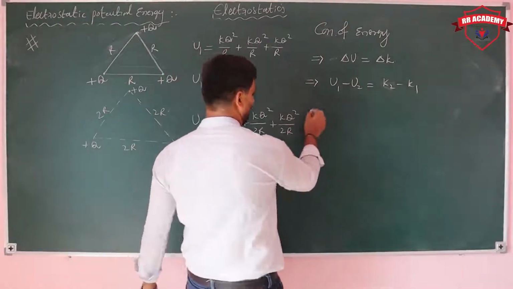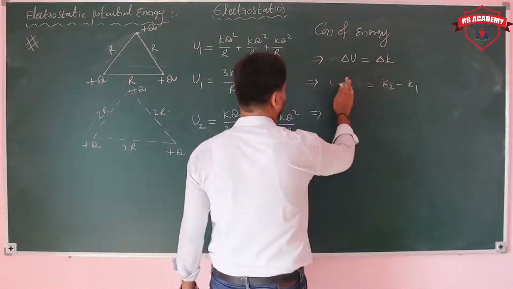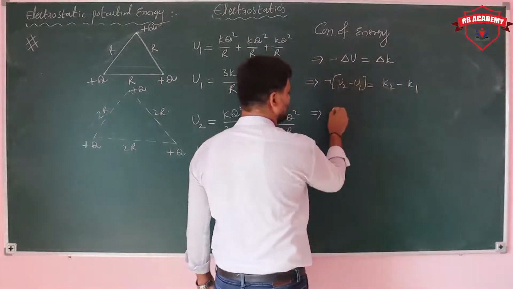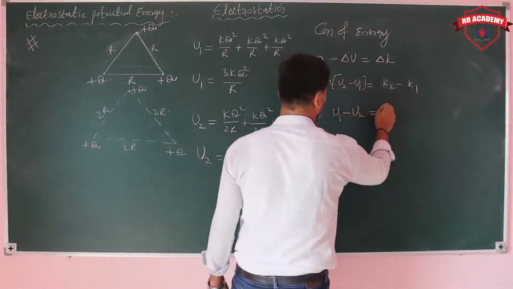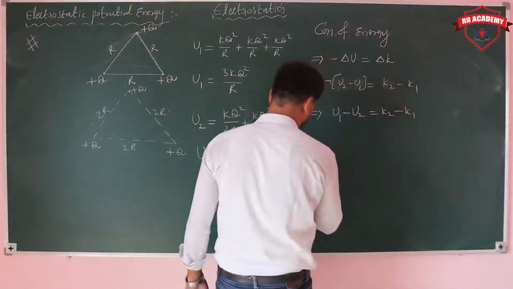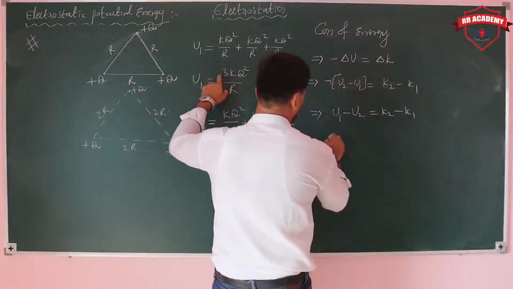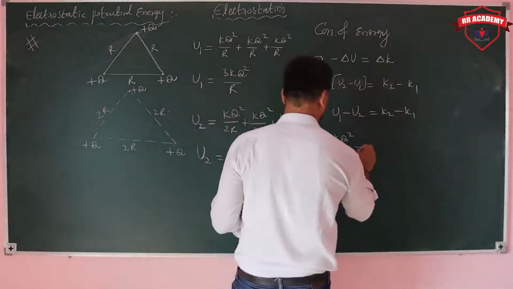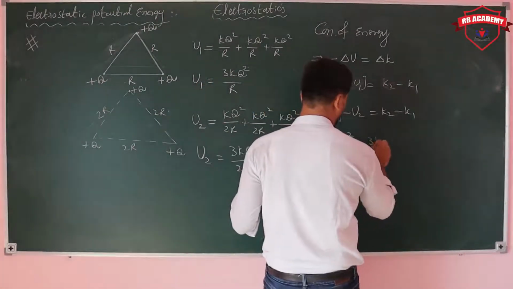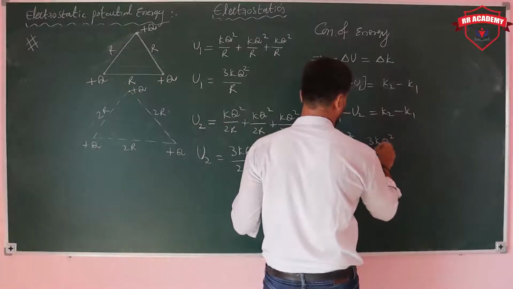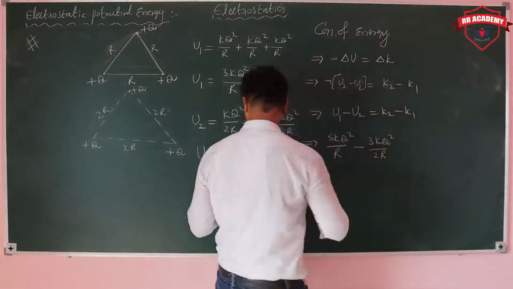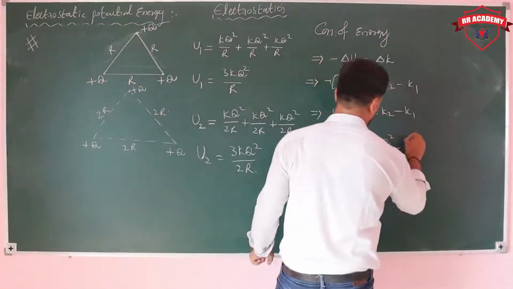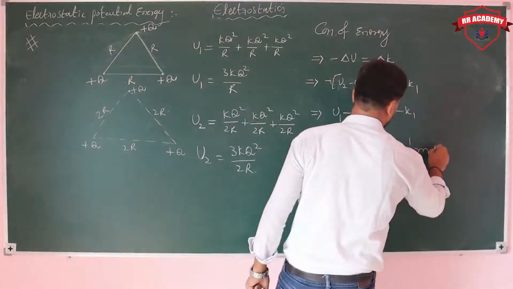Minus going inside, U1 minus U2 is equal to K2 minus K1. U1, how much you have? 3kq square upon r, minus U2, 3kq square by 2r, is equal to K2, half m v square.